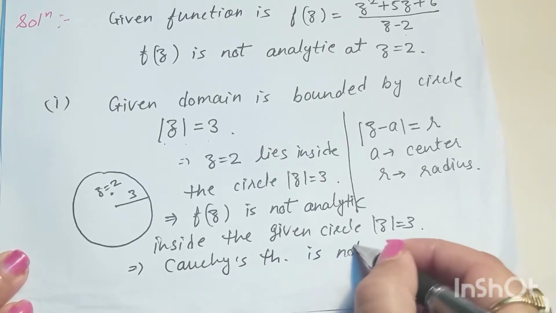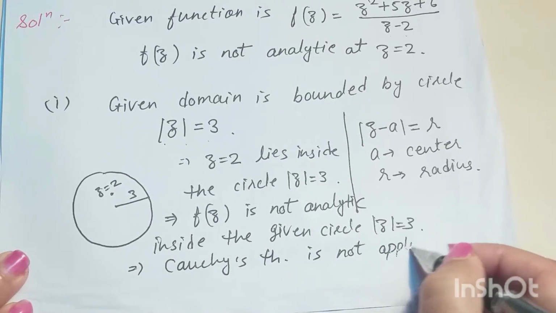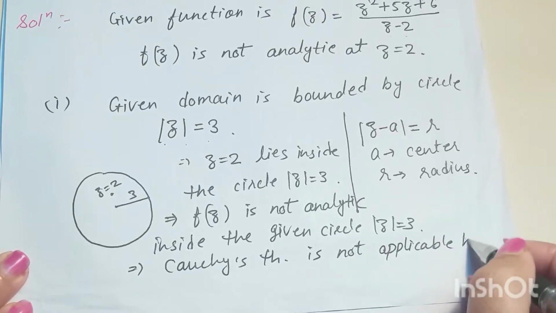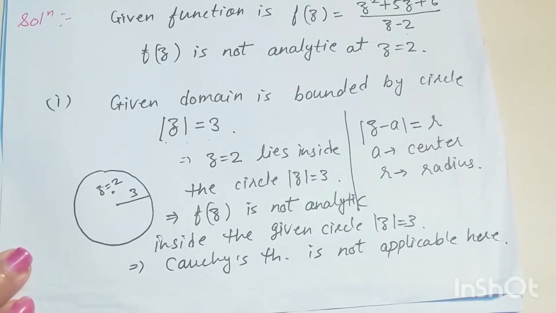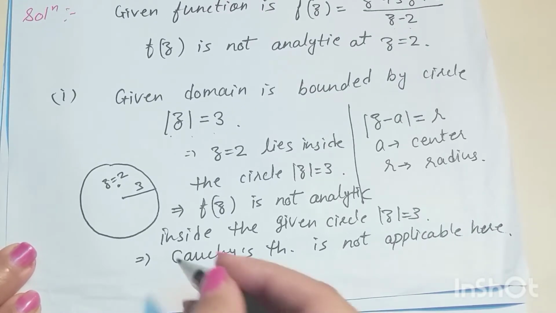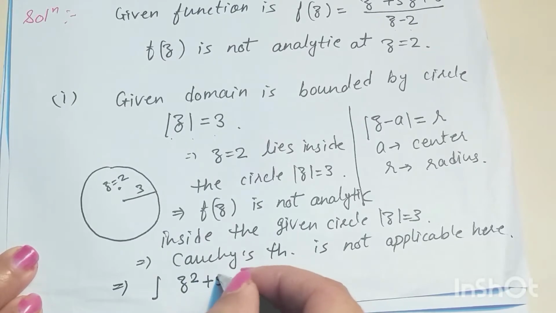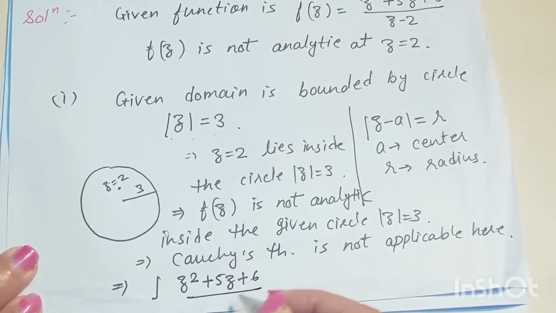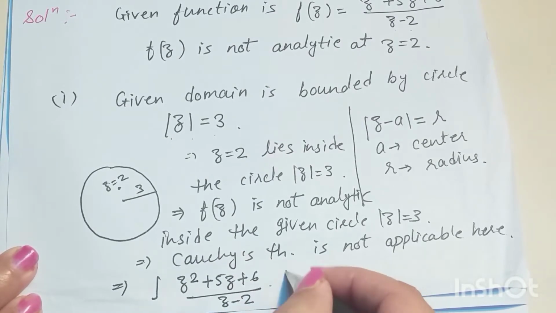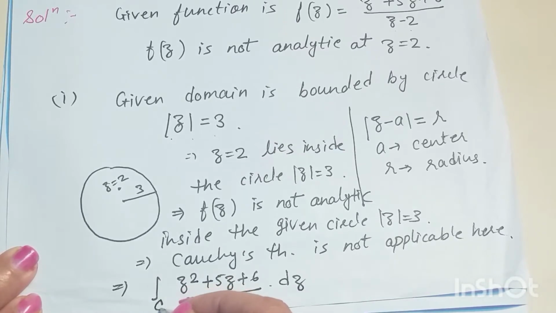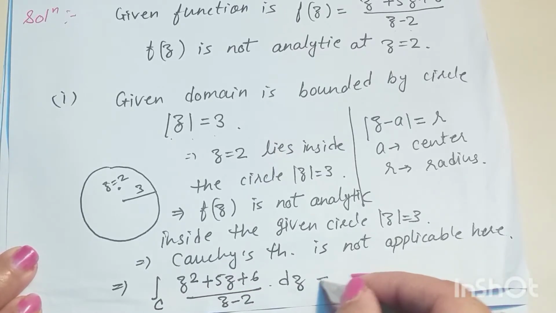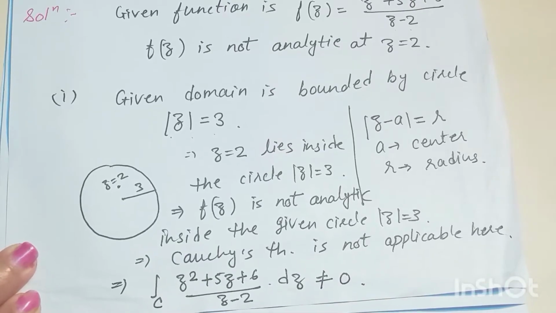Cauchy's theorem does not apply here, and the integration of (z² + 5z + 6)/(z − 2) dz over the given circle is not equal to 0.